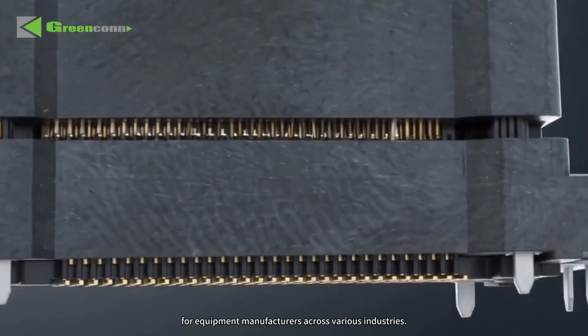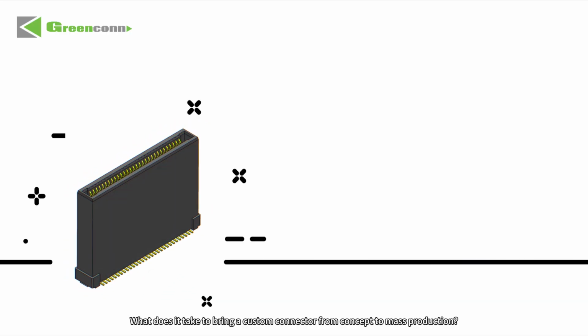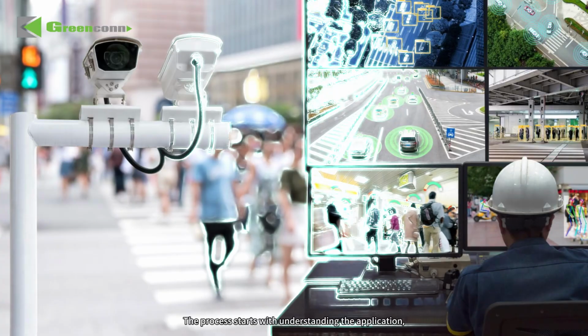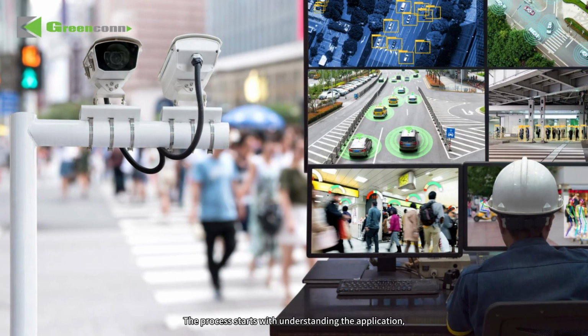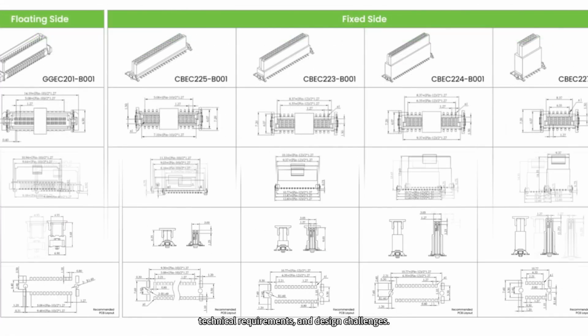across various industries. What does it take to bring a custom connector from concept to mass production? Step 1. Requirement analysis. The process starts with understanding the application, technical requirements, and design challenges.